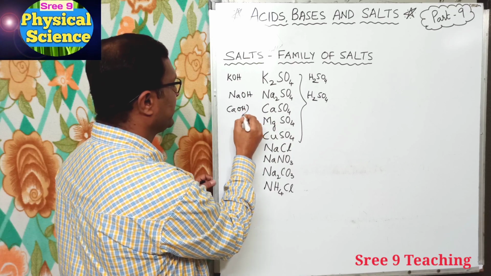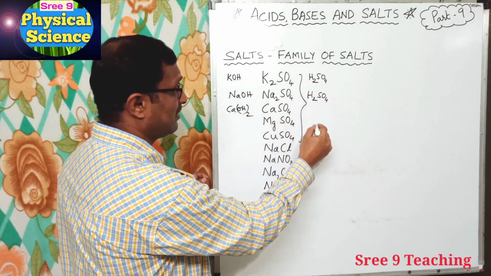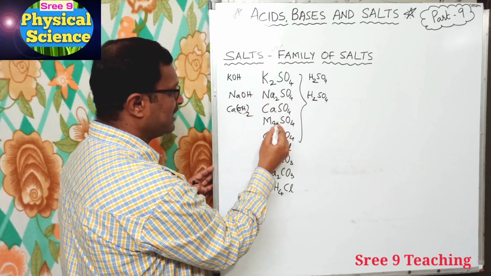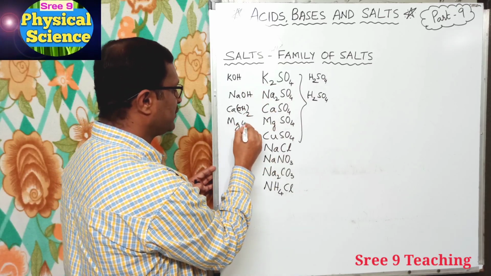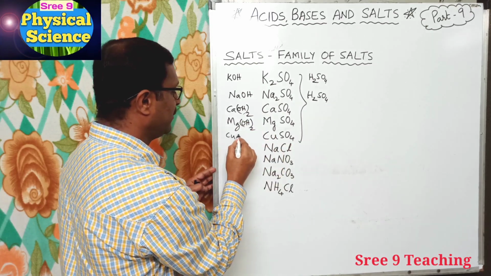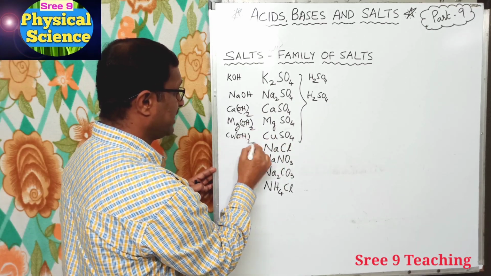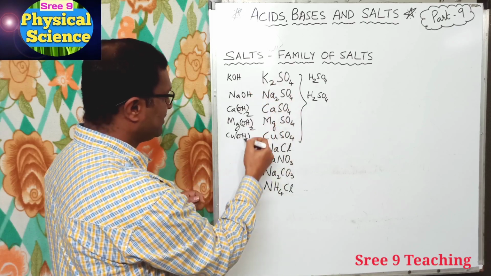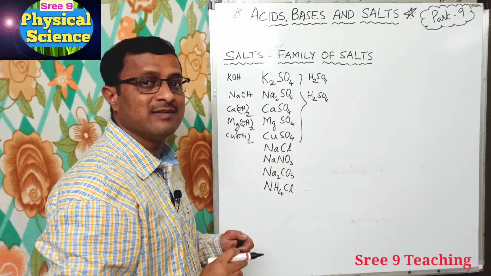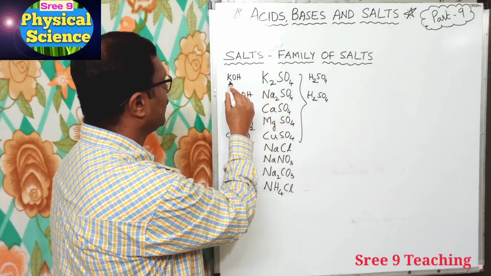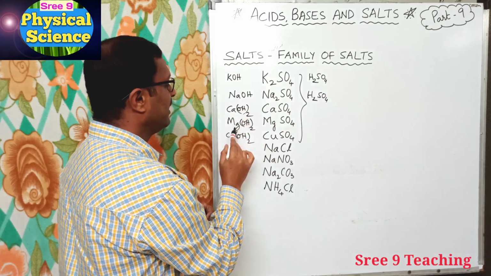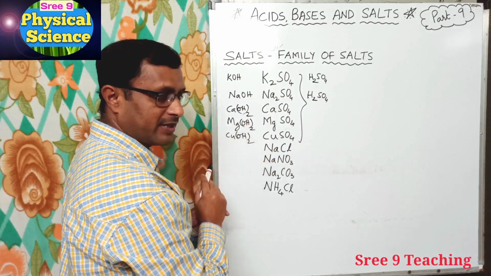Here it is calcium, because all these are acids, hence this side bases. And MgSO4 means Mg(OH)2, right? And CuSO4 means Cu(OH)2, right? So till here we wrote the bases, and here the acid is sulfuric acid and the bases are potassium hydroxide, sodium hydroxide, calcium hydroxide, magnesium hydroxide, copper hydroxide, right?